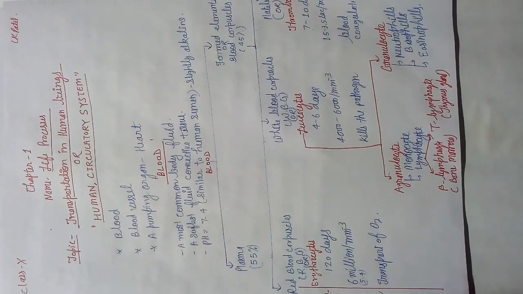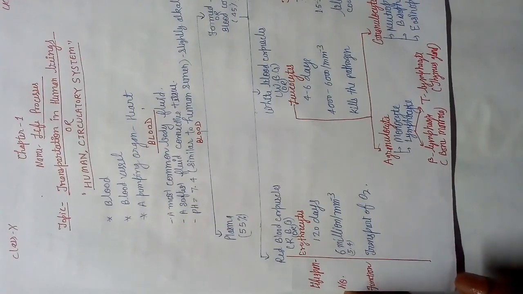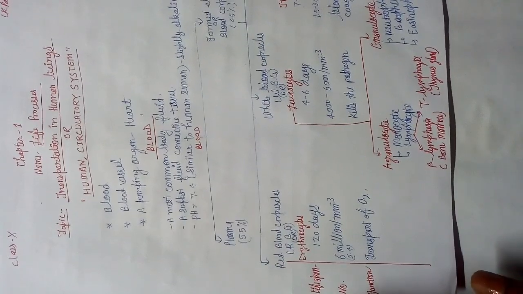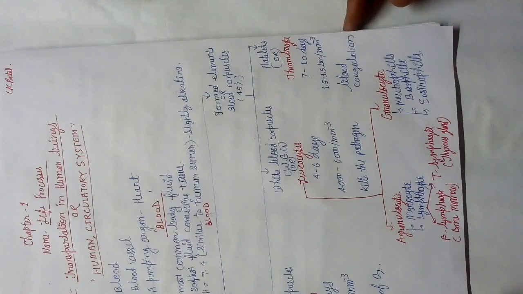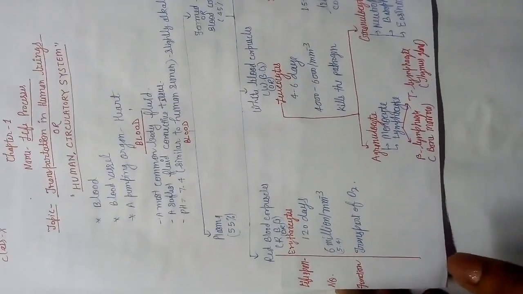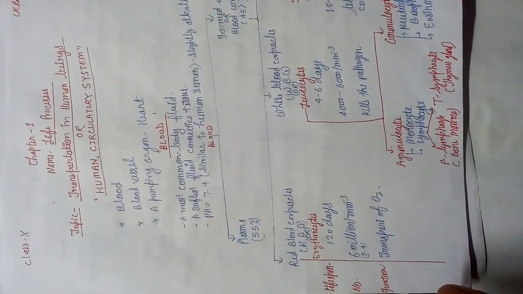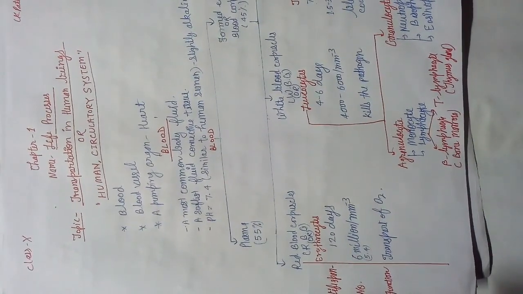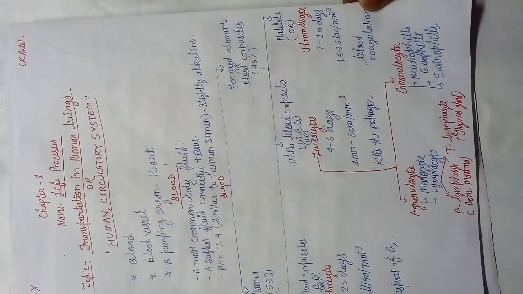First type of blood corpuscle is RBCs, red blood corpuscles. Second is the white blood corpuscles, WBCs. Third is the platelets. Red blood corpuscles are also commonly known as erythrocytes. WBC is also known as leukocyte, and platelets are also known as thrombocytes.